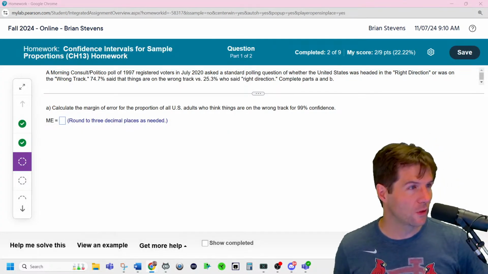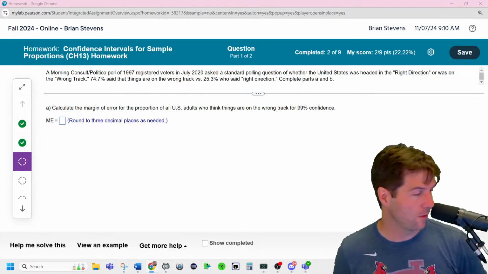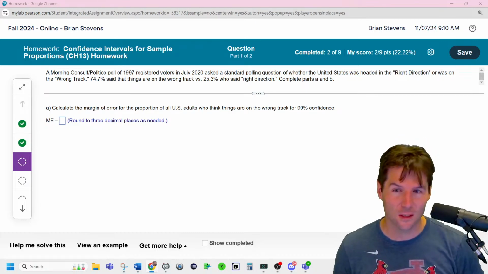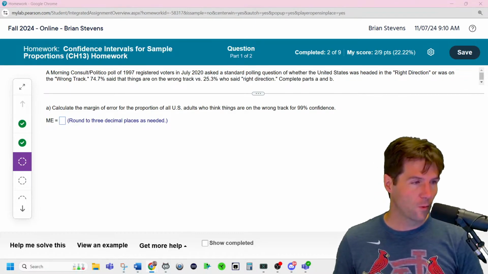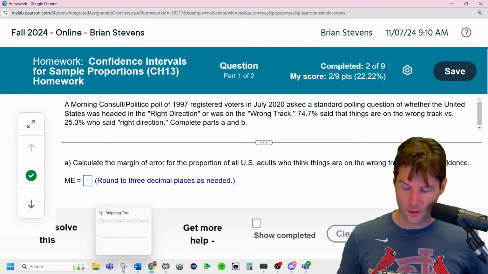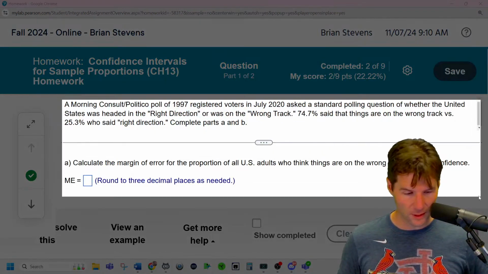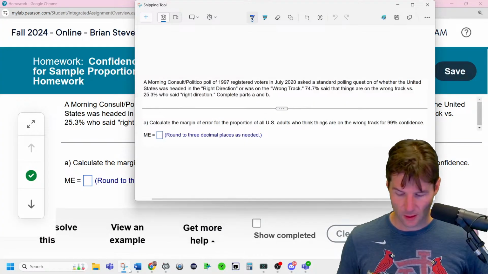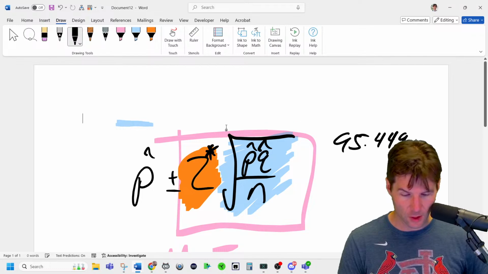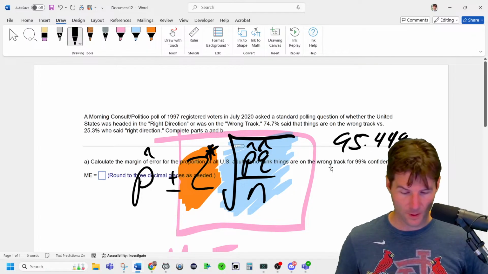This question has you just find the margin of error. Let's mark it in the notes. We just have to solve the margin of error part of the formula. We might have just enough time to do the full homework. Where is the margin of error in the formula to calculate the confidence interval? A learning objective here is knowing where the margin of error is, and you should be able to answer this pretty quickly. When you do your formula, where is the margin of error?